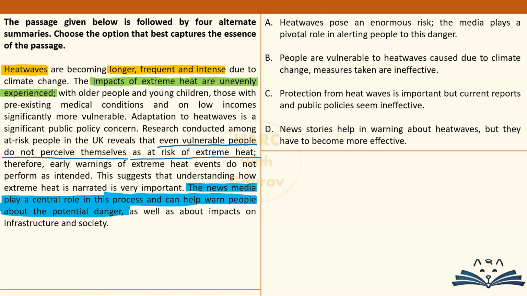Okay, all in all, a pretty positive vibe to the entire narration. Hardly any criticism or rona dhona pessimism coming in. So on that count, we can throw out option B and C very easily. Why? Because they are using unnecessarily strong words such as ineffective. Now, if you are thinking नहीं होता है ना, ineffective होना चाहिए, यहाँ पे तो लिखा है clearly that warnings are not performing as intended. Okay, all right. If you say that early warnings do not perform as intended, accepted.